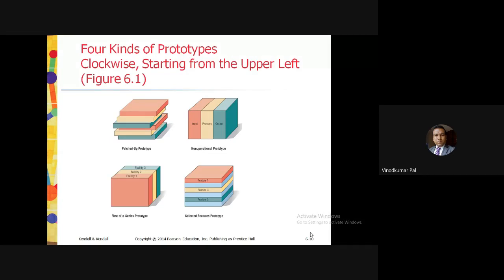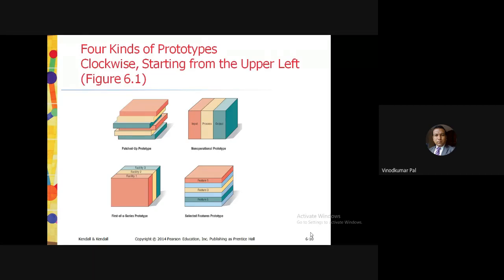Patched up is where all the features are there but it is inefficient. Non-operational is where we have developed the design and we are checking it. Engineering approach, I have told you about the wind tunnel test related to the automobile industry.